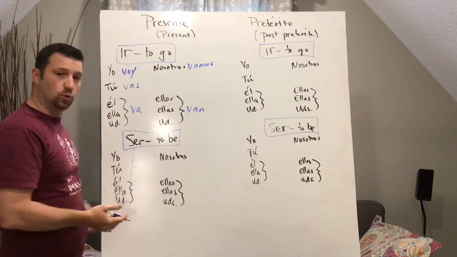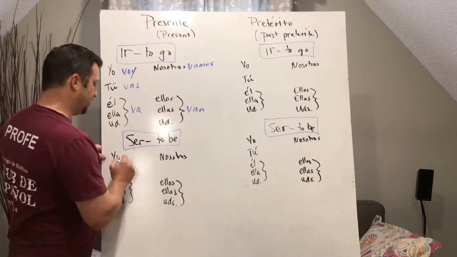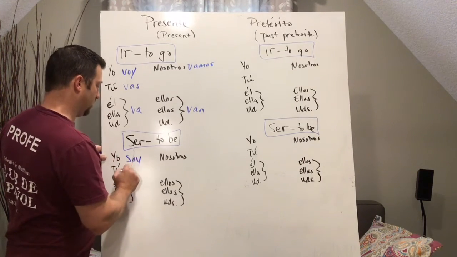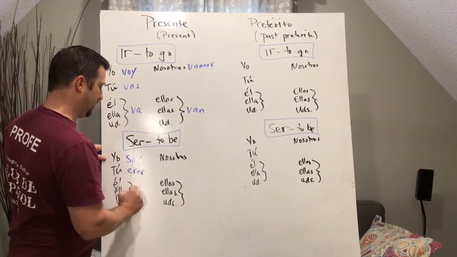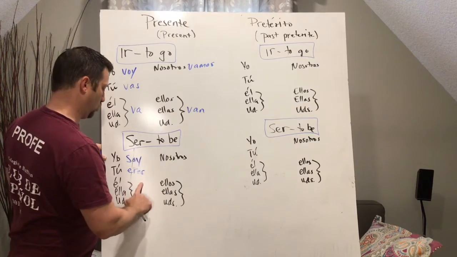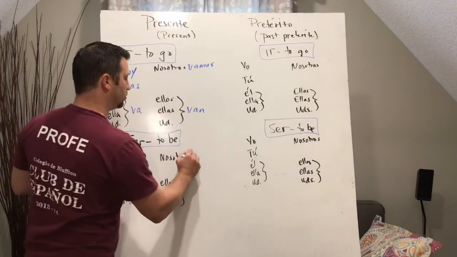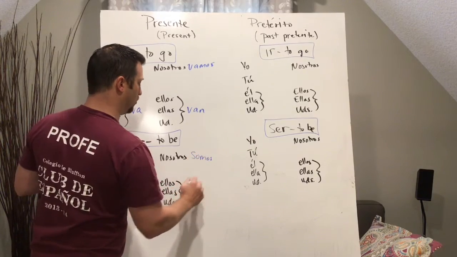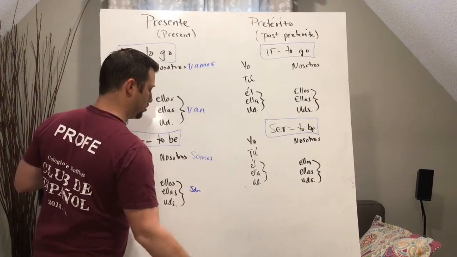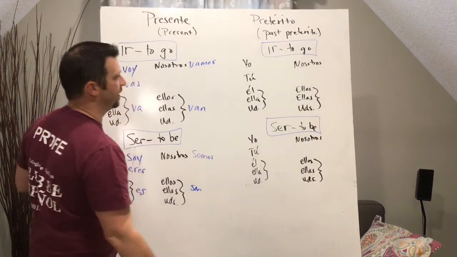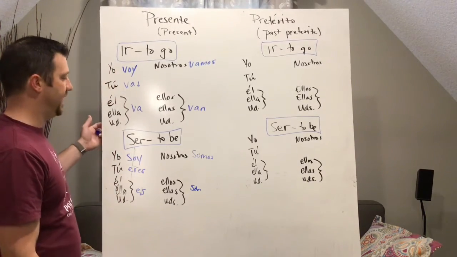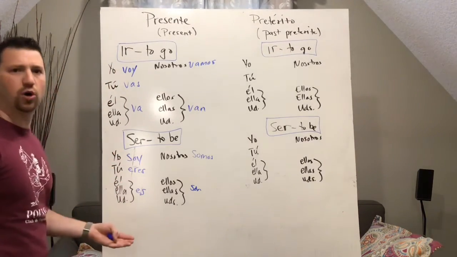Now, ser, we just reviewed earlier today, which is yo soy, tú eres, él es. Nosotros somos. Ellos son. Okay? All right. That is if we are saying I am or you are, he or she is.